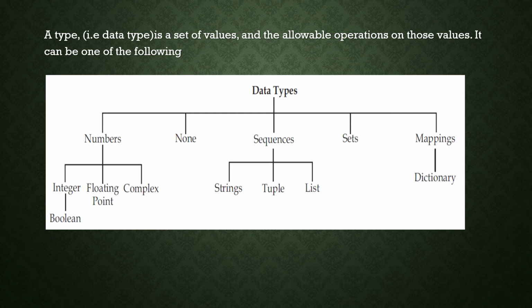But here, numeric and non-numeric is not used. Instead, data types are classified as numbers, none, sequences, sets, and mapping. Under numbers, it is given as integer, floating point or real numbers, and complex.